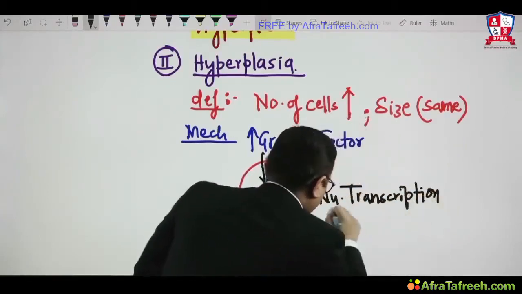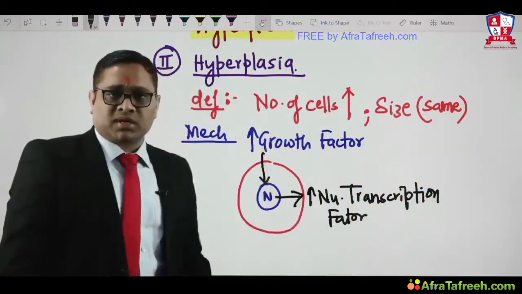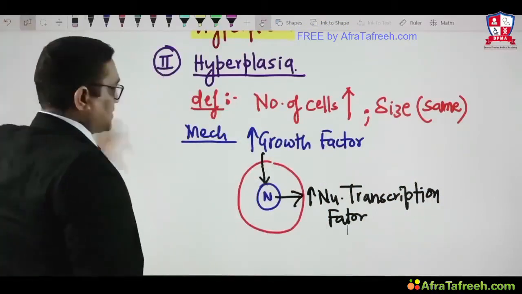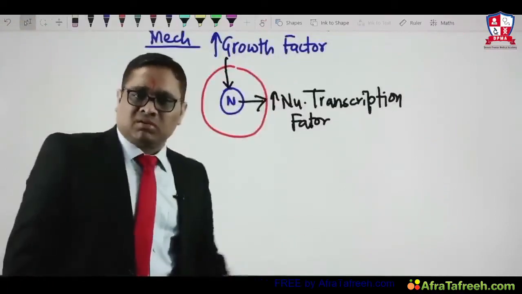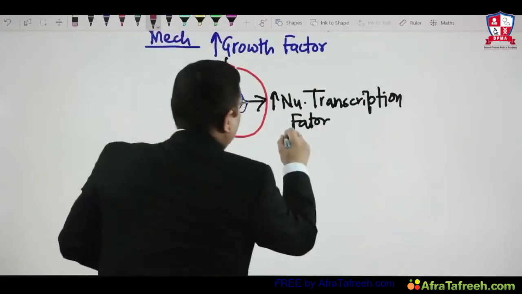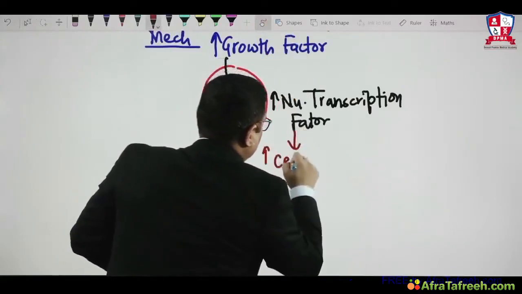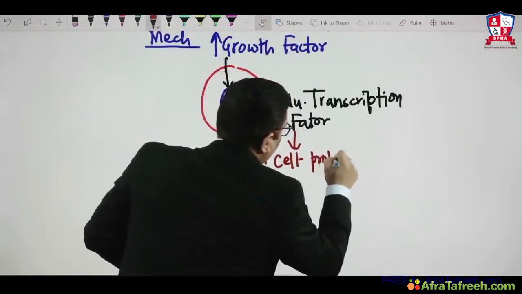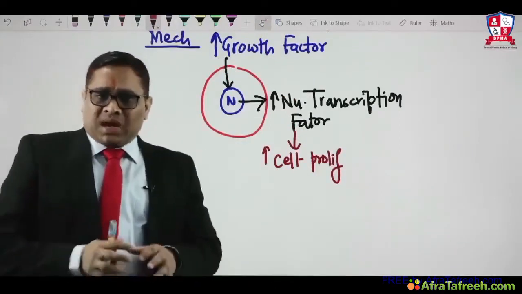Because of the synthesis of increased nuclear transcription factor, they will synthesize more proteins, and those proteins will help in more cellular proliferation. So this nuclear transcription factor will help in increased cell proliferation. This is the simple basic mechanism of hyperplasia.